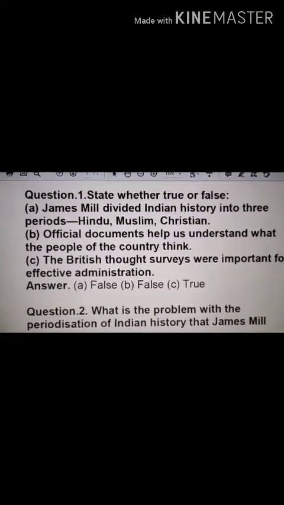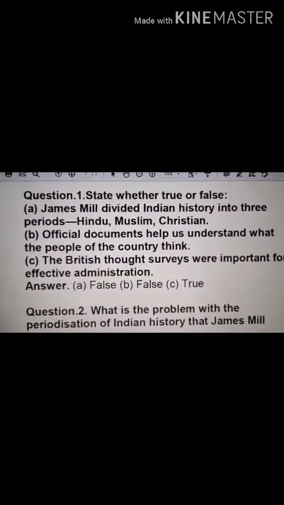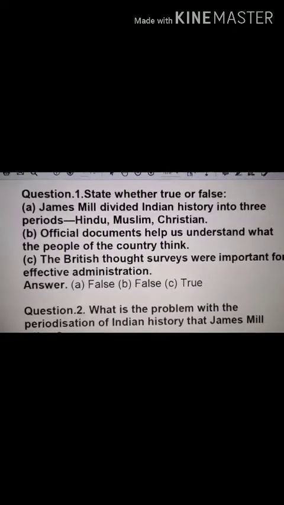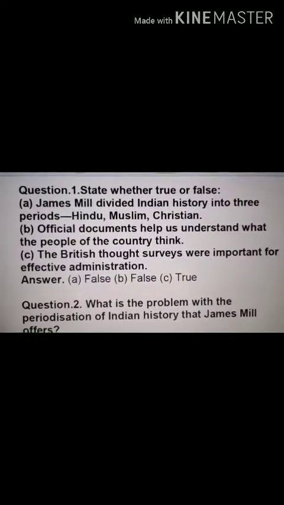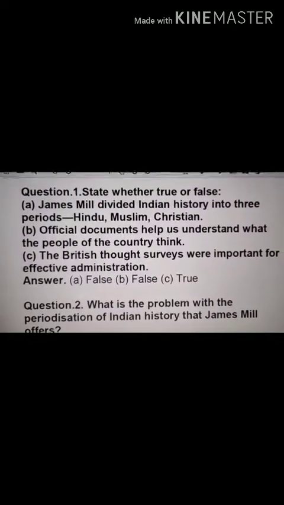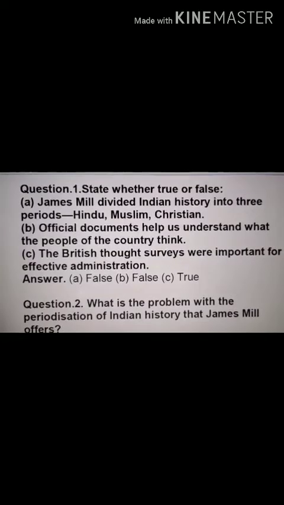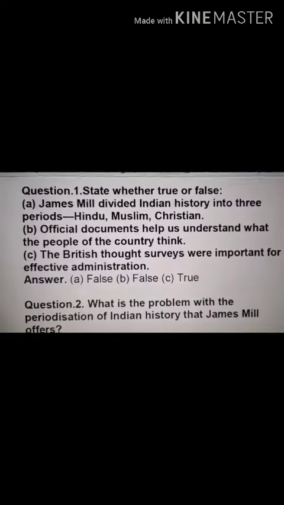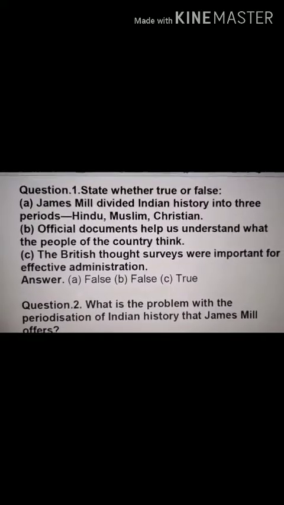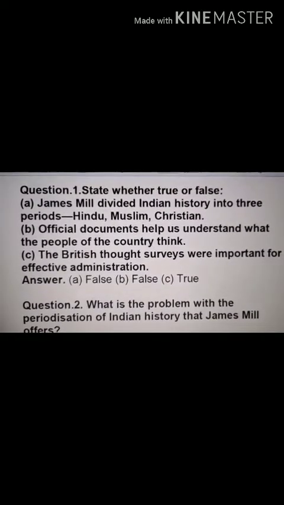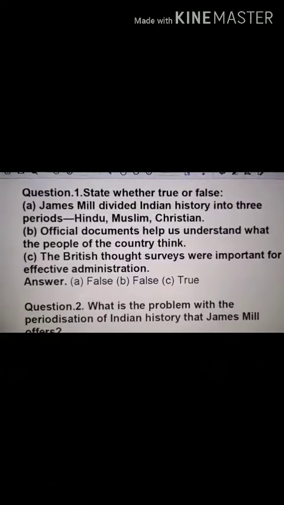How, when and where. So the question number 1 is, state whether true or false. A part, James Mill divided Indian history into 3 periods. Indian history was divided by James Mill in 3 periods only, but the periods were different. Here it is given Hindu, Muslim, Christian. But the periods into which the history was divided by James Mill were Hindu, Muslim and British. So this statement is false.